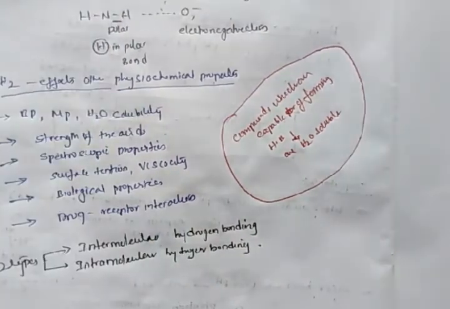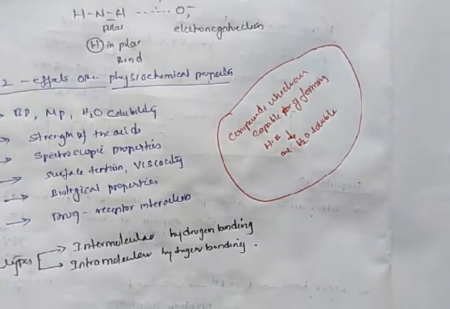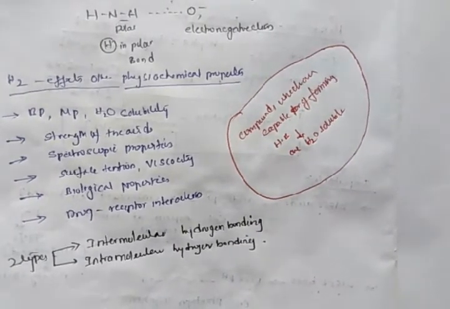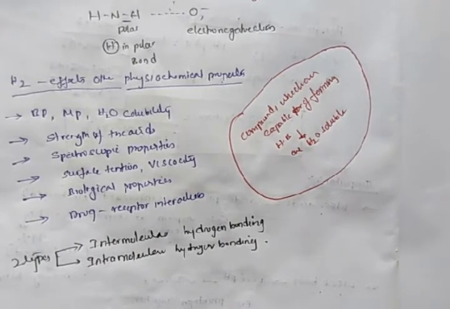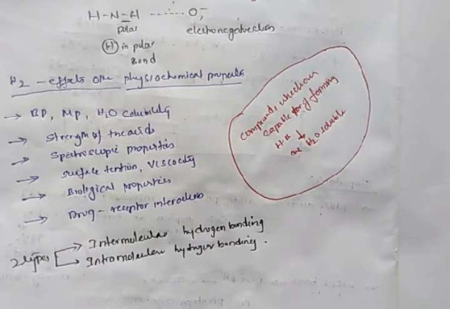So what is the difference between intermolecular and intramolecular?